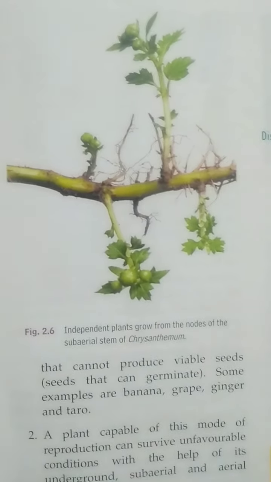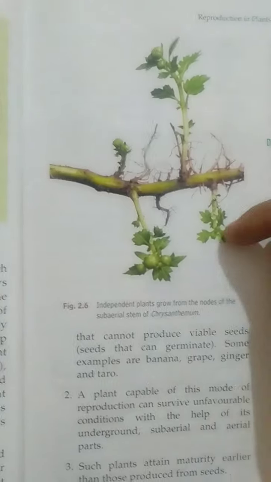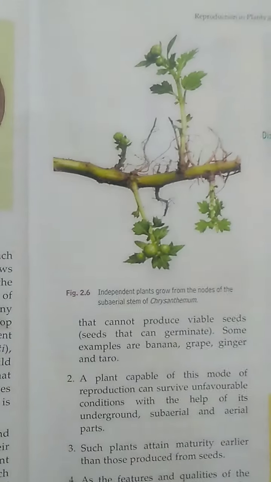Now this type of vegetative propagation can also be seen in case of banana. So students, you can see here that this is the main stem part, and this stem lies horizontally on the surface of the ground, and from the nodes of this stem, new plants having tufts of root hairs are also arising. So in this way the new plants can be produced.